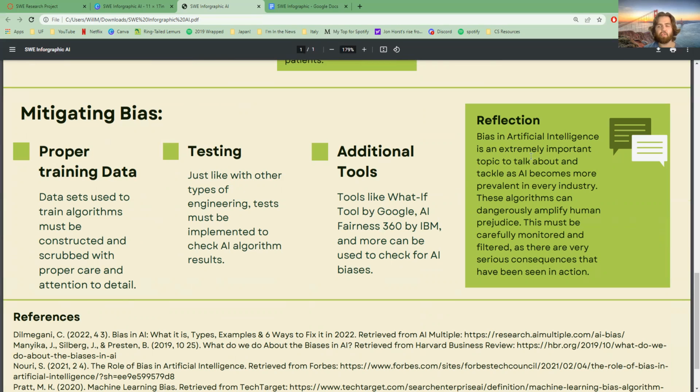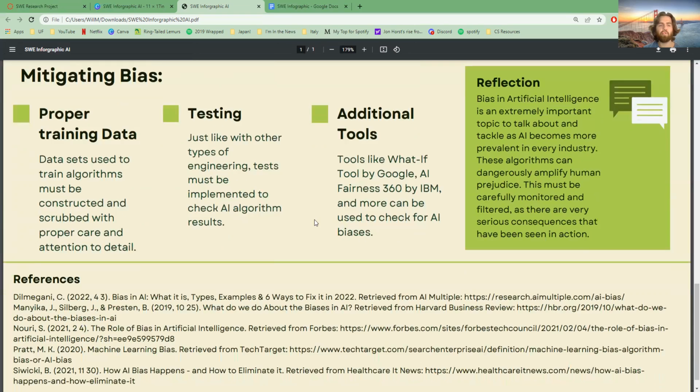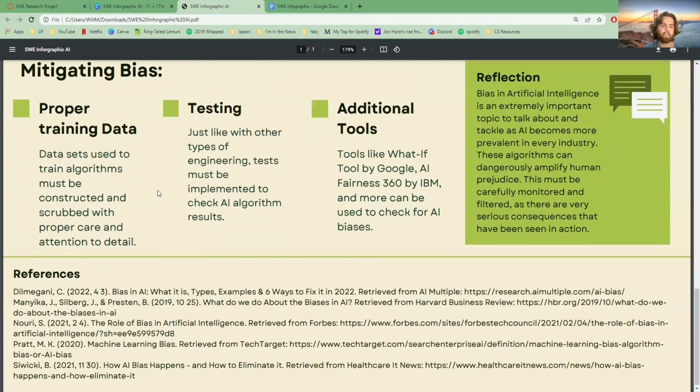So bias is really dangerous, as I talked about, and especially in AI, because that amplifies the bias, and people are more likely to believe AI algorithms. And so if they're reflecting that bias, it's just going to spread even more. So that's why it's so important to do these steps to stop this bias.